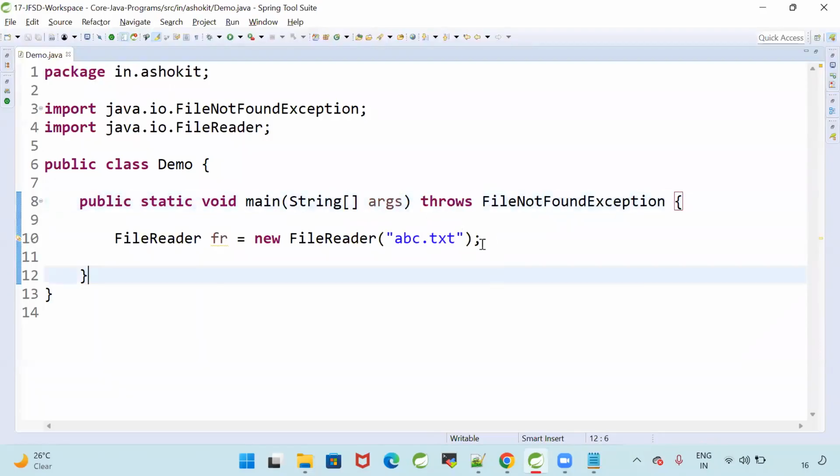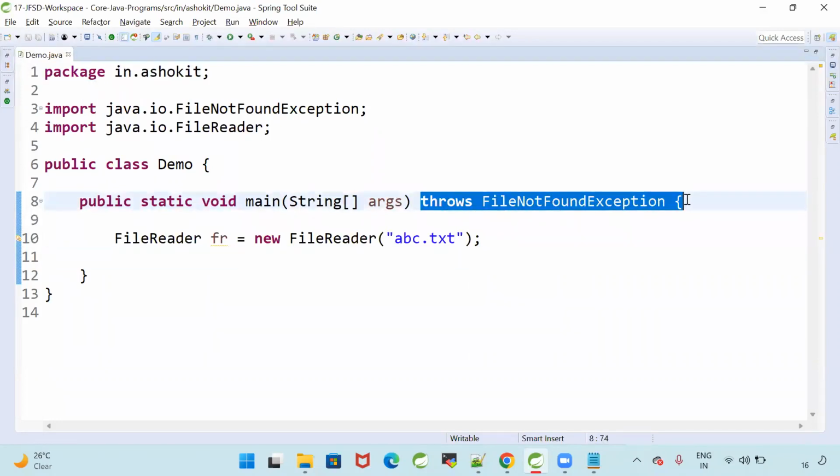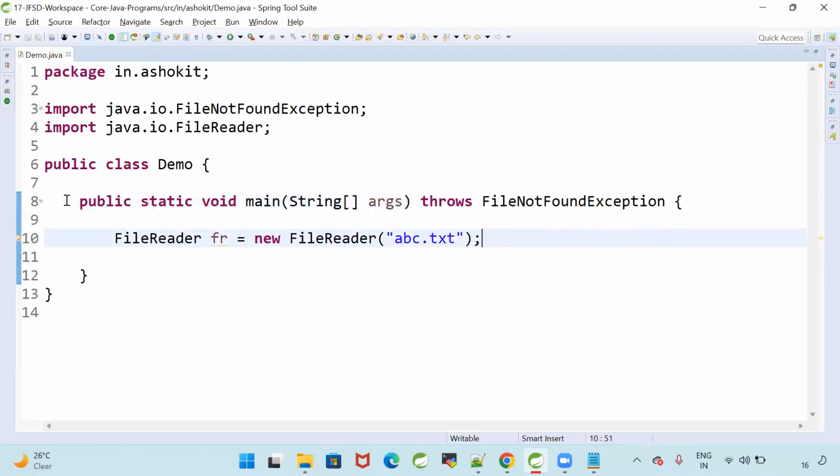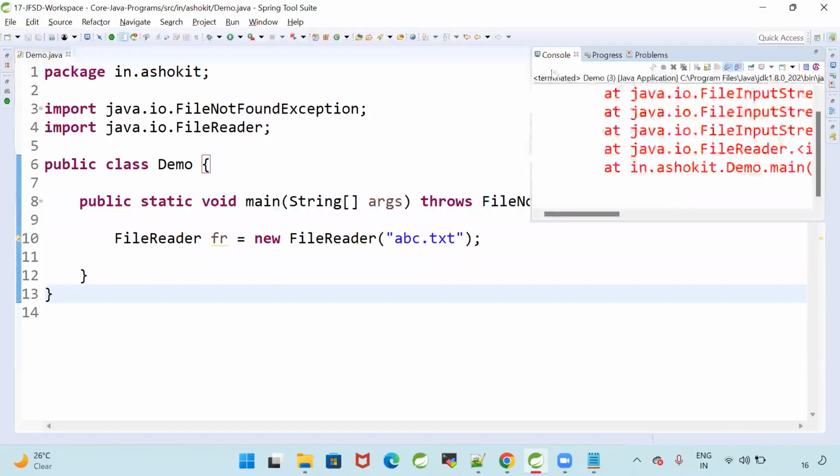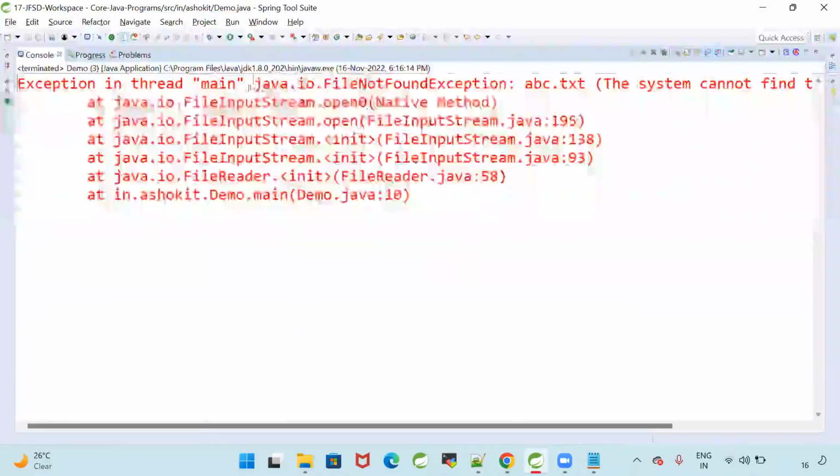I can say the throws keyword is used to ignore checked exceptions. Which exception will it ignore now? FileNotFoundException. Compilation successful? Yes. Run the program. When I run this program, what will happen? It will give a runtime exception. What is that?